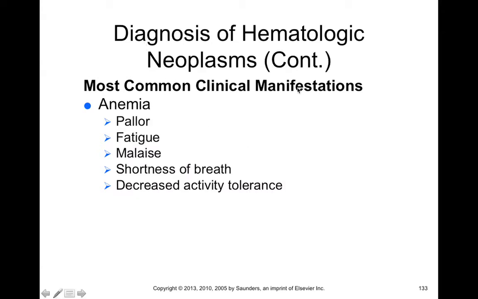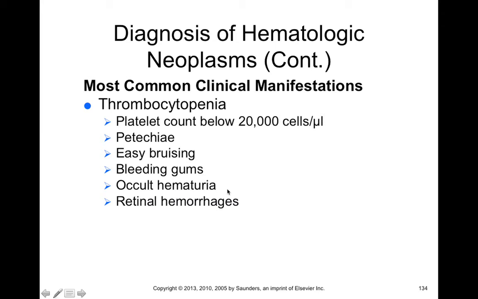Now, what can also result from this is anemia, because with the excessive loss of red blood cells, or maybe malformed red blood cells, it can lead to anemia, which is basically a decrease in oxygen carrying capacity within blood. So with this, you're going to see pallor, fatigue, malaise, shortness of breath, and decreased activity tolerance.